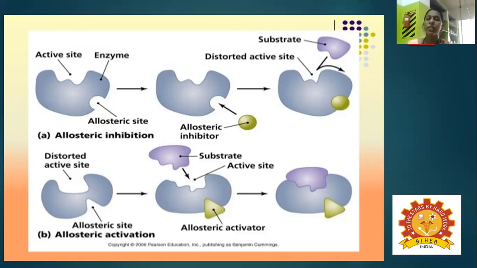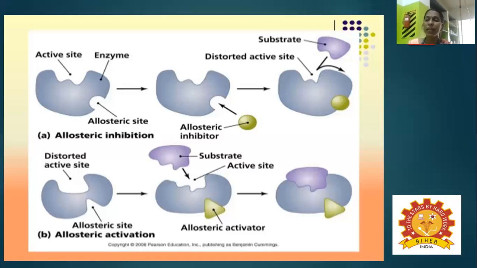The second is the activator or inducer. The glucose molecule acts as the inducer for hexokinase, while the hexokinase inhibitor is ATP. So when glucose is there, the hexokinase is activated. The allosteric activator is glucose.